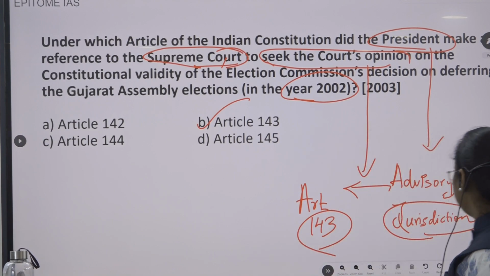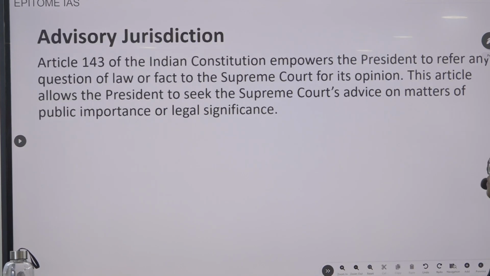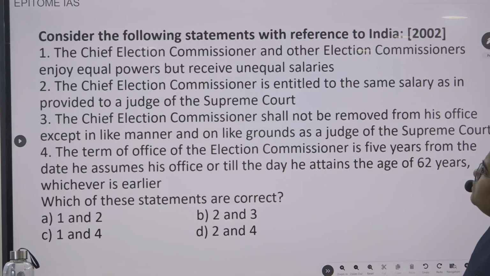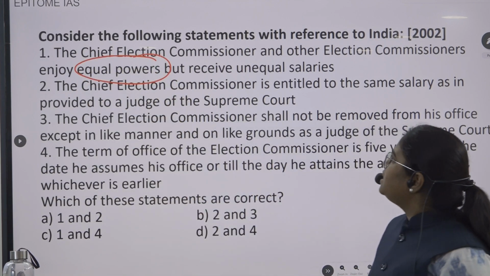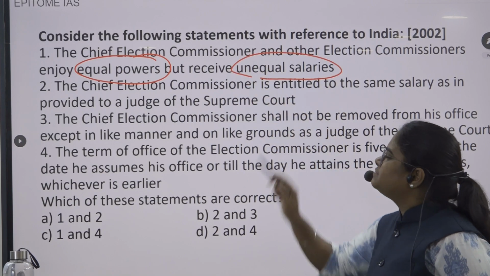Now, yeah, we have seen this. Then, consider the following statements with reference to India. The chief election commissioner and other election commissioners enjoy equal powers but receive unequal salaries.